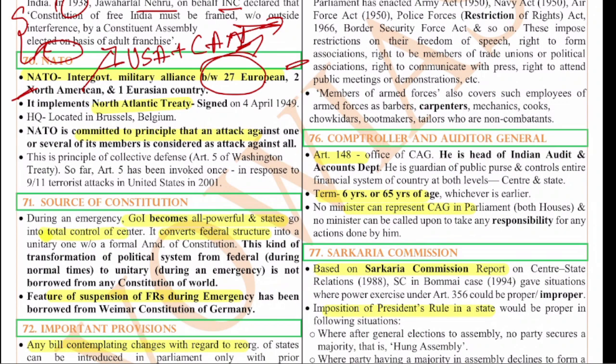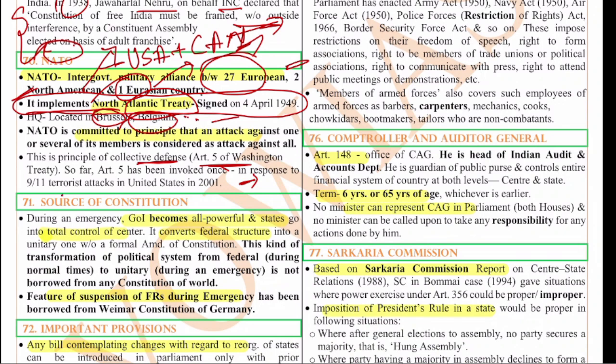The headquarters of NATO is in Brussels, Belgium, and it implements the North Atlantic Treaty, which was signed on 4th of April. You also have Article 5, which talks about collective defense. Article 5 of this Washington Treaty talks about collective defense. That means an attack on any one member is an attack on all the members. Till now, only once was this Article 5 invoked, that was during the 2001 attack on the United States Twin Towers.